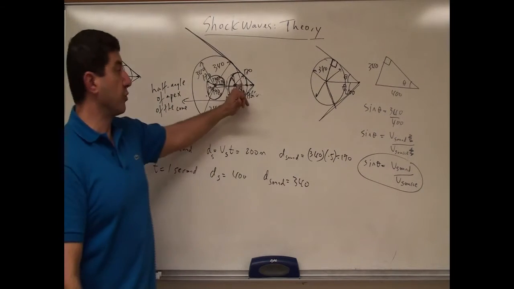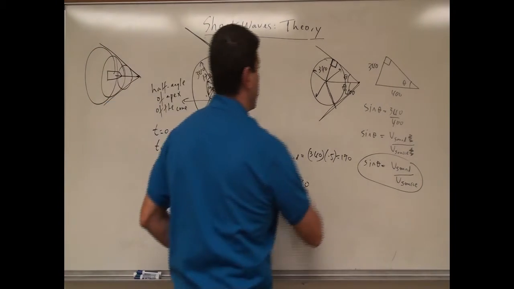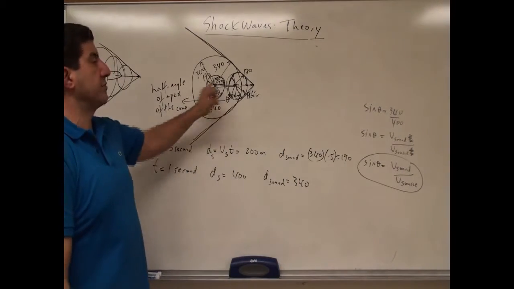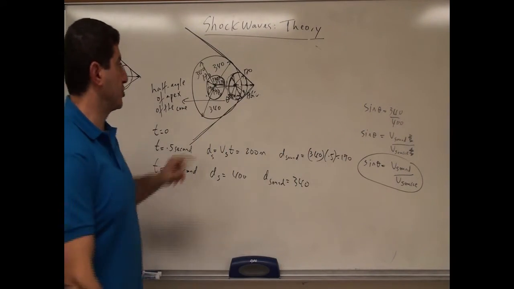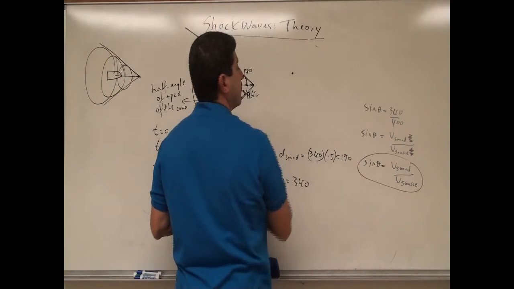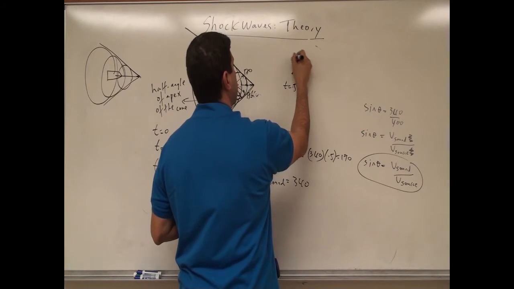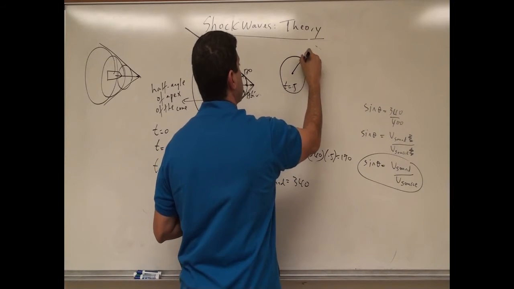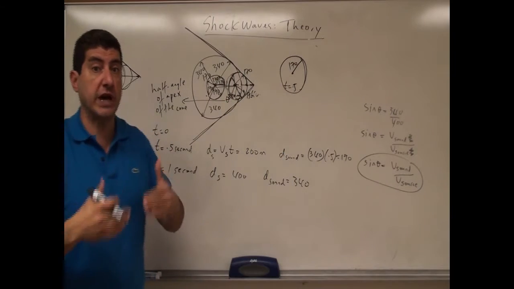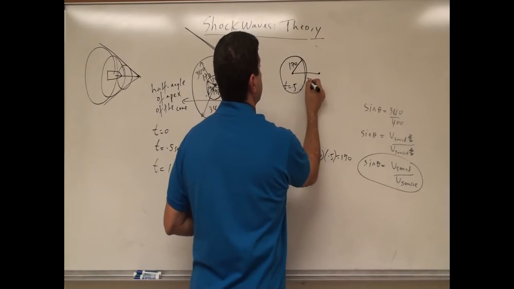But that is true for all of the sound waves that are made in the intermediate region. You don't just have to focus on the sound wave that was made at t equals 0. Let's look at the sound wave that was made at t equals a half. That sound wave has also traveled 170 meters. The rocket traveled from t equals a half to t equals 1, so the rocket has traveled 200 meters.